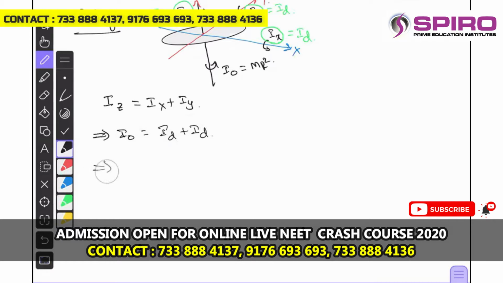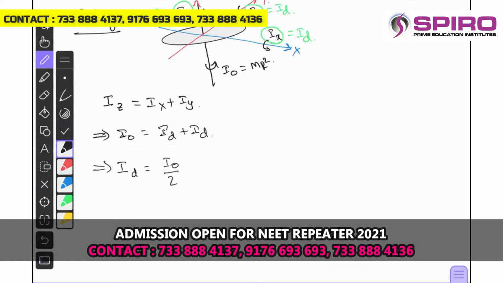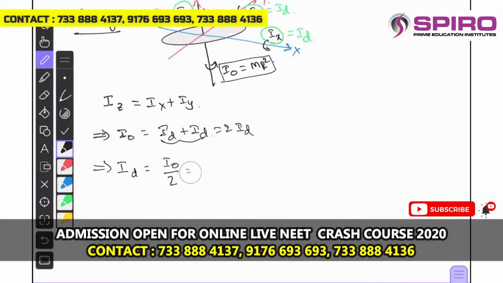So this implies the moment of inertia about the axis passing through the diameter of the ring in the plane of the ring, I diametric, is equal to I naught by 2. Why? Because ID plus ID will be equal to 2ID, right? So what is the value of I naught? We got it as mr square. So this will be mr square by 2, the moment of inertia about the diametric axis, right?